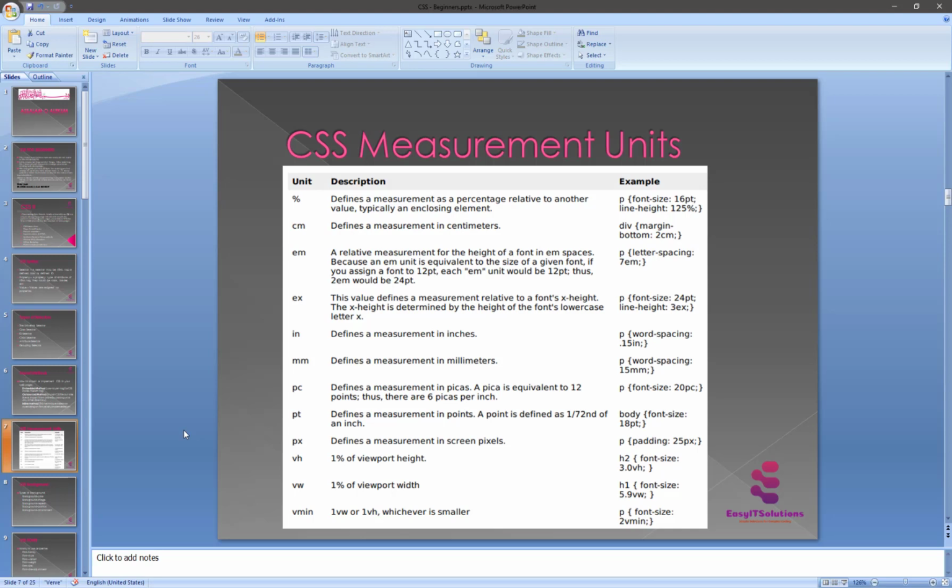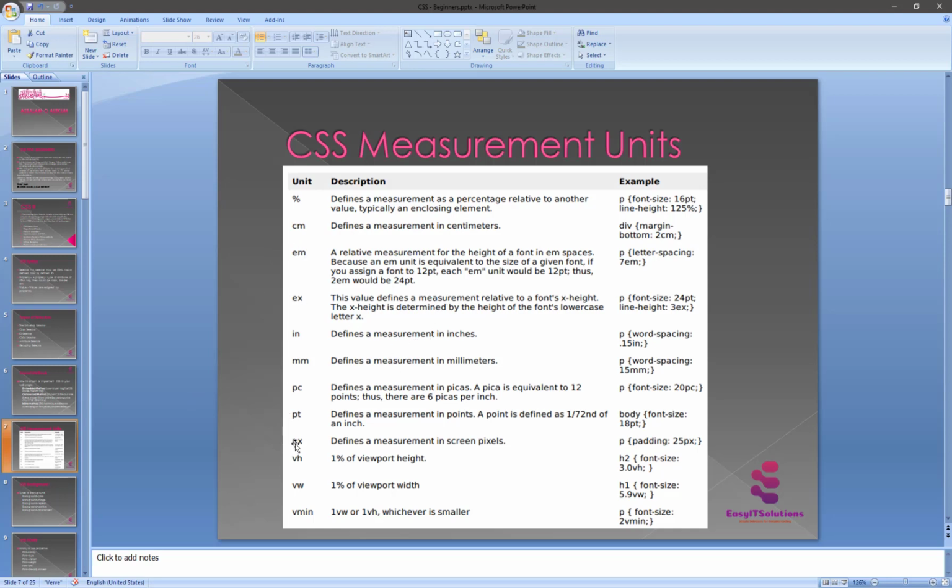CSS supports a number of measurements including absolute units such as inches, centimeters, points, and so on, as well as relative measures such as percentage and em units. You need these values while specifying various measurements, like borders, width, height, line height, or something else.